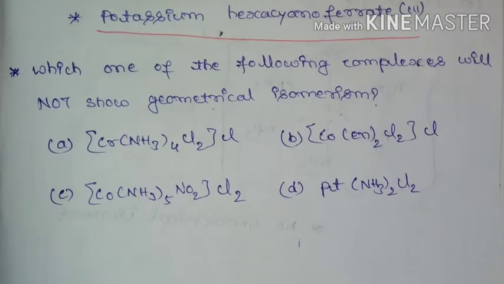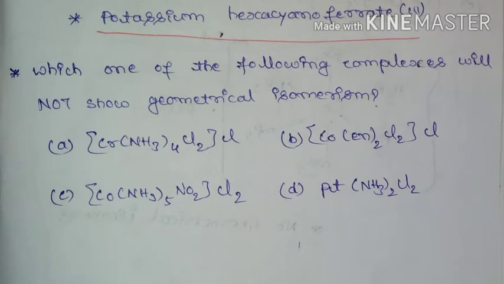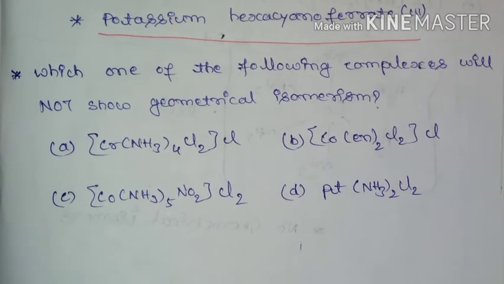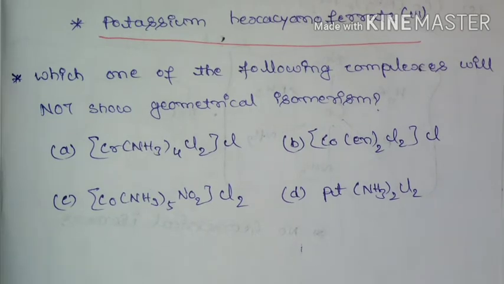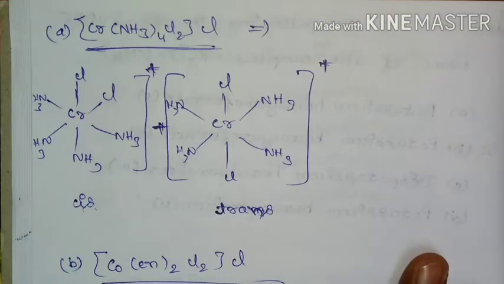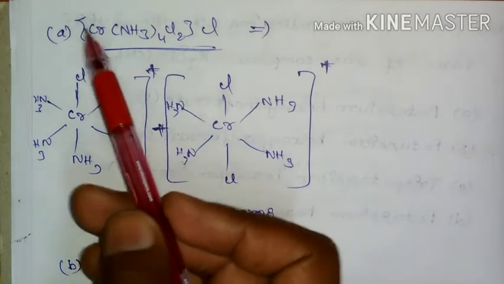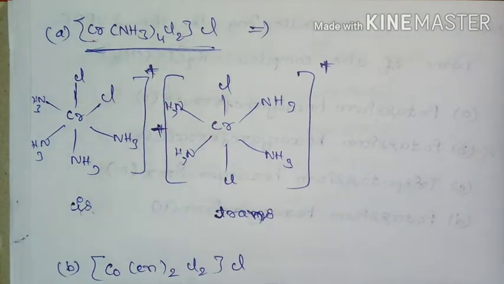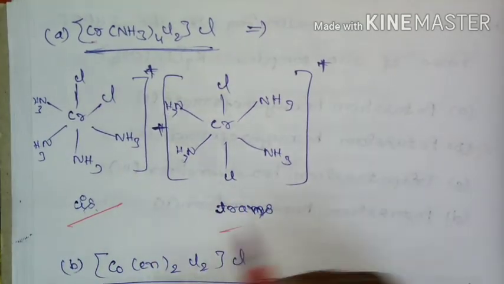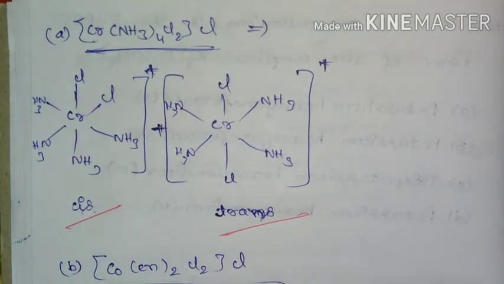Question: which one of the following complexes will not show geometrical isomerism? So these are the 4 complexes. We need to identify a complex which does not show geometrical isomerism. Look at the first complex. Here it is a chromium complex, with 4 ligands and 2 chloride ligands, so it is going to have cis and trans isomerism.